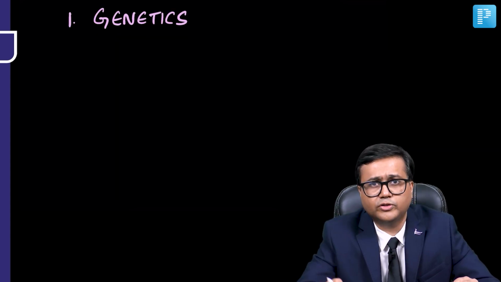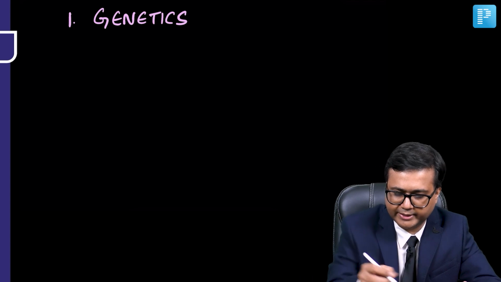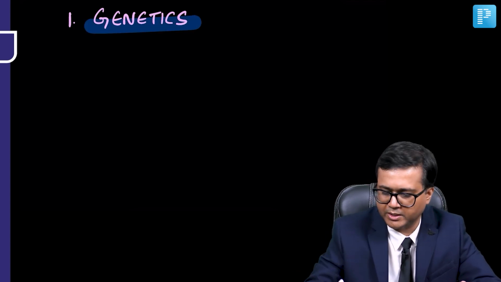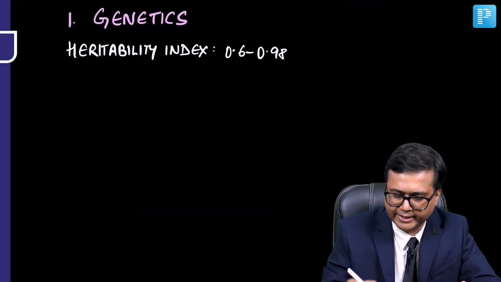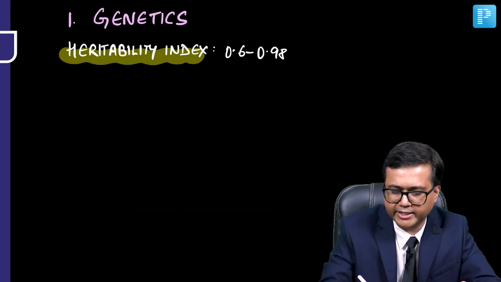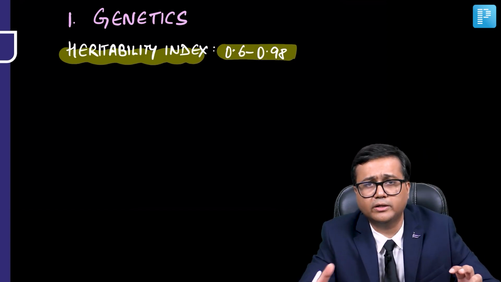So let's talk about the first important factor, that is the genetic factors. In genetic factors, it is seen that the heritability index for ADHD is 0.6 to 0.98.